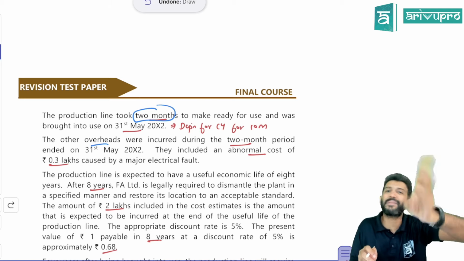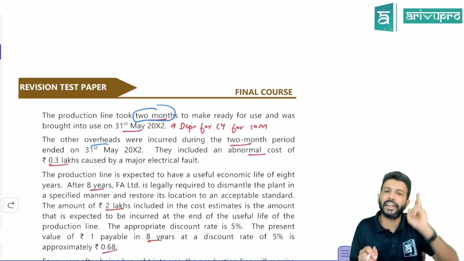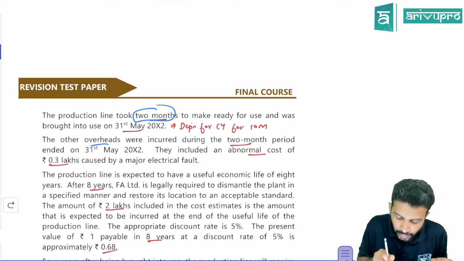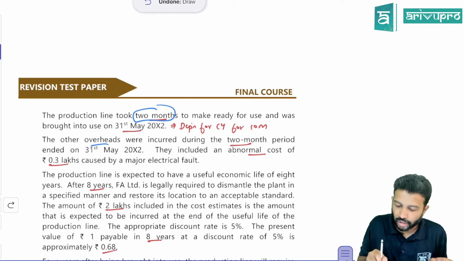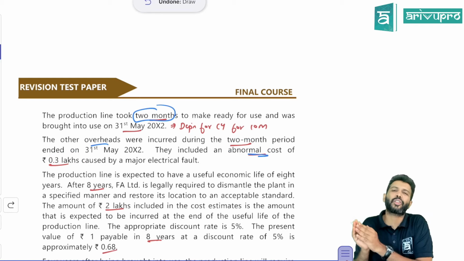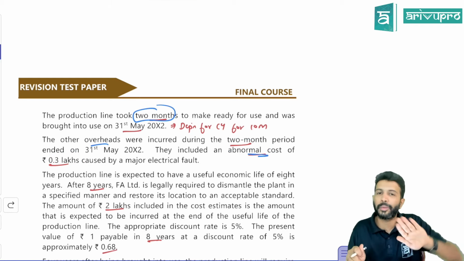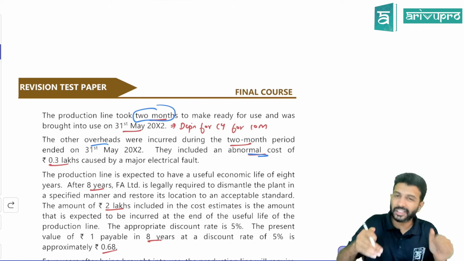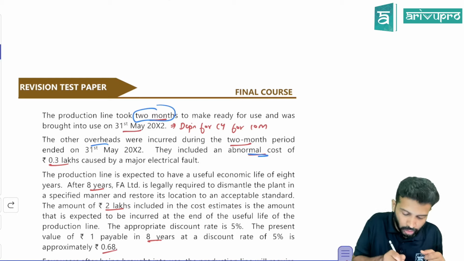Employee cost, they give 3 months data. But overhead cost, they are telling it is for 2 months only. Perfect. However, this overhead cost includes abnormal cost of 0.3 lakh. Abnormal cost, you cannot add it to the cost of PP. Rather, all abnormal loss will be transferred off to P&L account. But this particular data includes abnormal cost of 0.3.